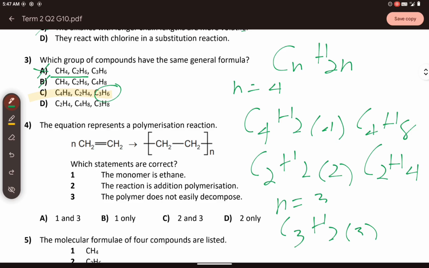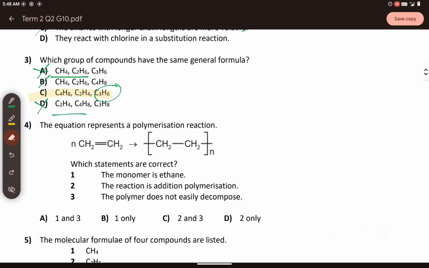Now for letter D, that is incorrect as well because the first two follow the alkene formula, the double bond CnH2n. But the third one follows the alkane formula of CnH2n plus 2. So they do not have the same general formula. Okay, that's why letter C is the correct one. All right, let's talk about number 4.